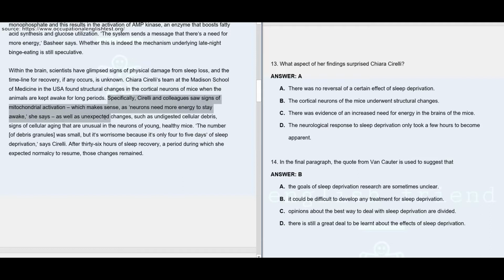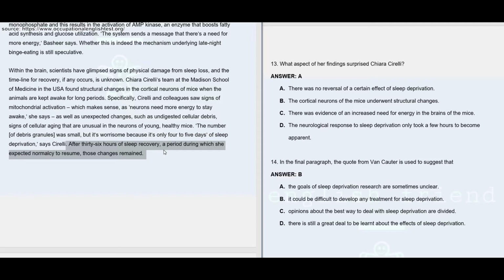As well as unexpected changes such as undigested cellular debris, signs of cellular aging that are unusual in neurons of young healthy mice. The number was small, but it is worrisome because it's only 4 to 5 days of sleep deprivation, says Shirelli. After 36 hours of sleep recovery, a period during which she expected normalcy to resume, those changes remained.